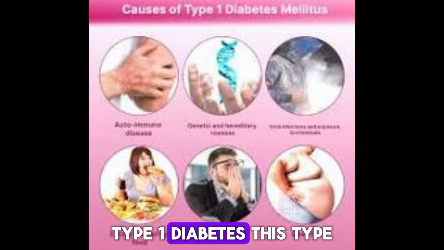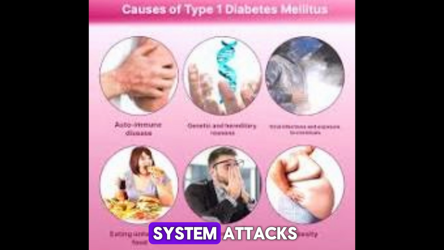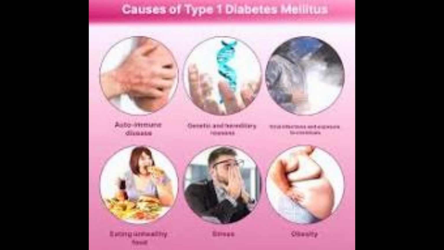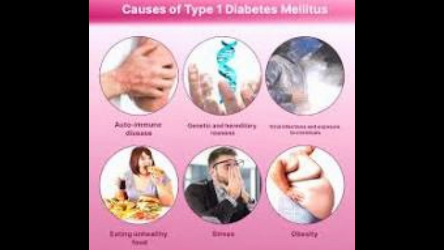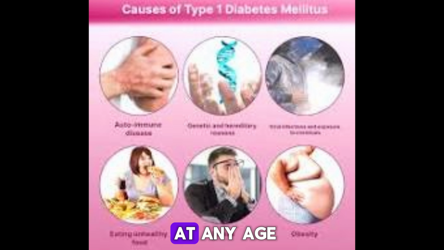Type 1 diabetes. This type is an autoimmune disease in which your immune system attacks and destroys insulin-producing cells in your pancreas for unknown reasons. Up to 10% of people who have diabetes have type 1. It's usually diagnosed in children and young adults, but it can develop at any age.